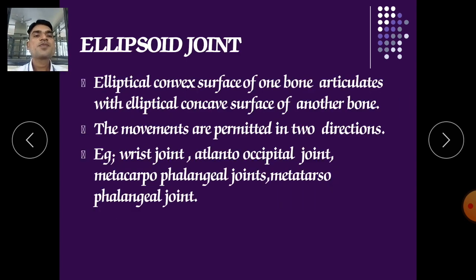Ellipsoid joints. The elliptical convex surface of one bone articulates with the elliptical concave surface of another bone. The movements are permitted in two directions. For example, wrist joint, atlanto-occipital joints, metacarpophalangeal joints, metatarsophalangeal joints. They are the examples of ellipsoid joints.